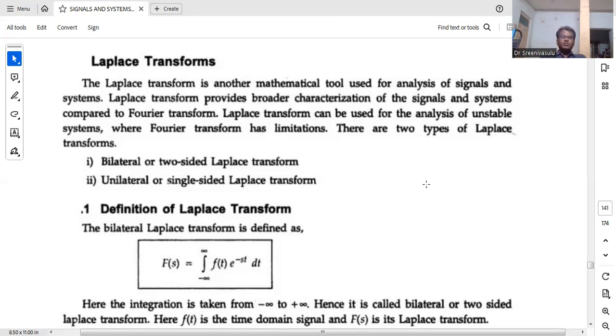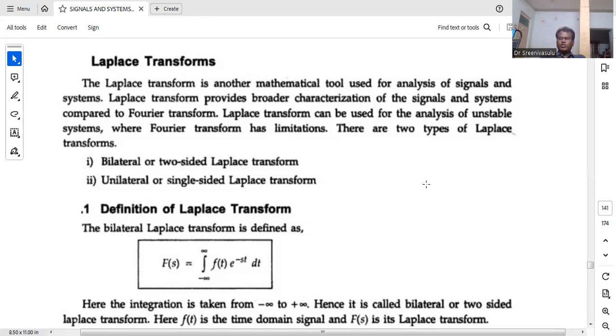The Laplace transform is again split into two parts. One is bilateral. Bilateral means two-sided, where the time interval we consider is from minus infinity to plus infinity. Another one is unilateral. Unilateral means single-sided. It is like practical cases, where we take the time interval from 0 to infinity. First of all, we will go with the bilateral Laplace transform, and wherever we require, we will see the unilateral Laplace transform.